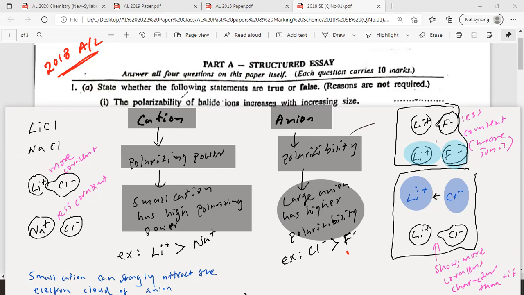So what are the two factors that affect it? Your cation size and the anion size. A large anion is good, and a small cation is good to get more covalent nature. If you want to write only one thing, to get more covalent character, what is better? Large anion and small cation. Cation should be small, anion should be large. Small cation and large anion is better.